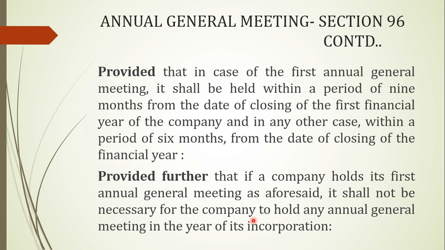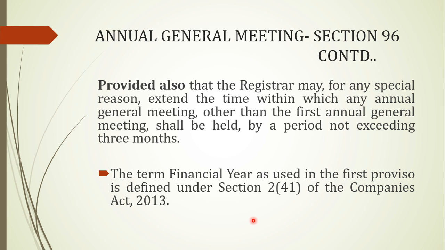So the date of first AGM would be calculated from 31st of March 2018, that is within 9 months of 31st March 2018. So in the year of incorporation, that is 2017, no AGM is required to be held. The AGM would be held only within 9 months of 31st of March 2018 in our example, obviously. So I hope it is clear and I have made myself very clear.